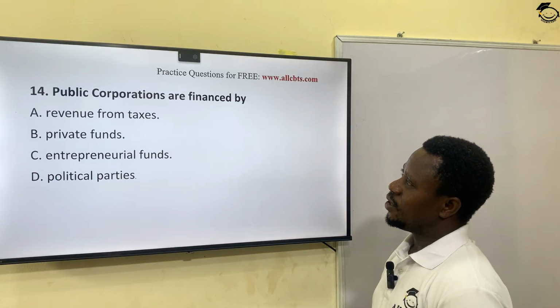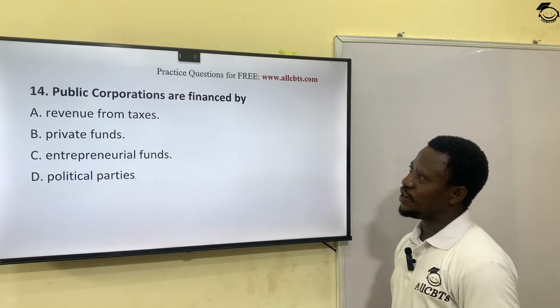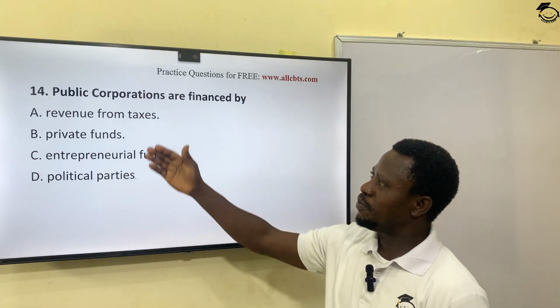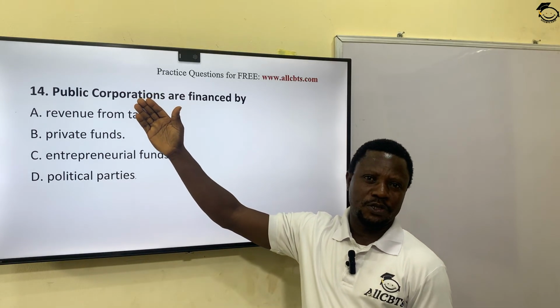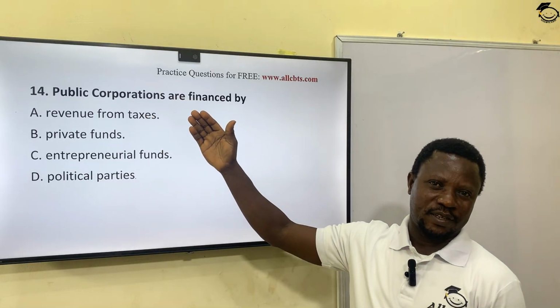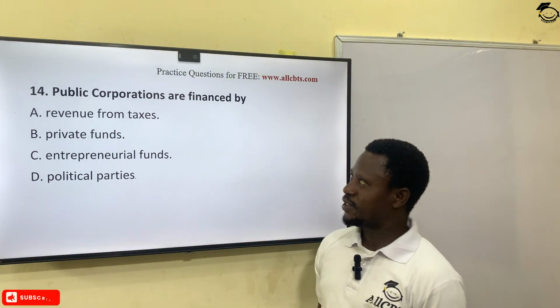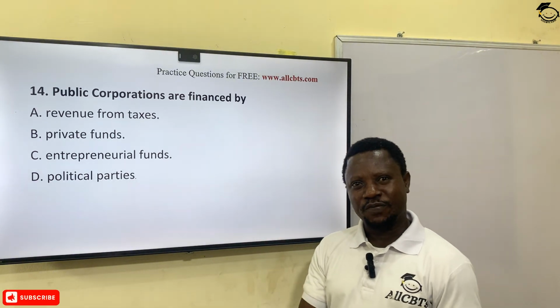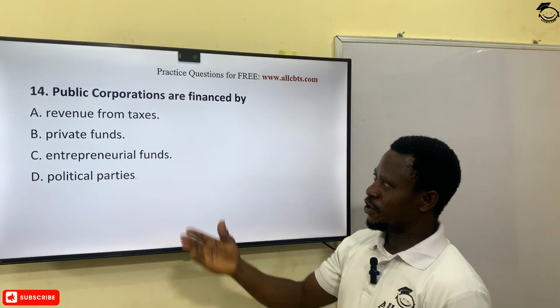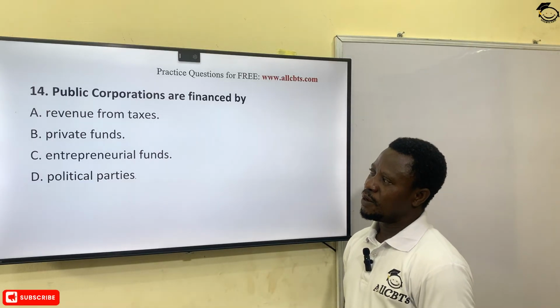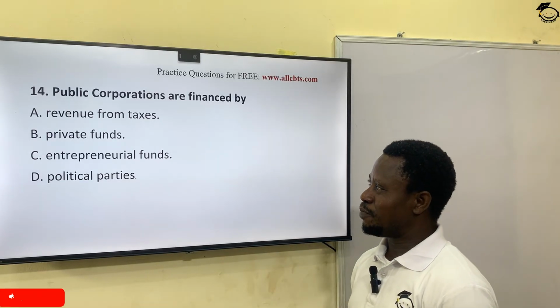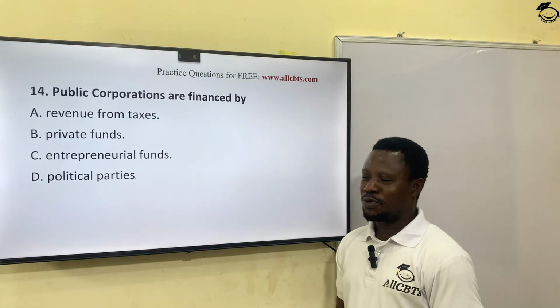All right? Public corporations are financed by... What are public corporations? Public corporations are state enterprises. They are publicly owned businesses. All right? So how are they being financed? A, revenue from taxes, B, private funds, C, entrepreneurial funds, D, political parties.